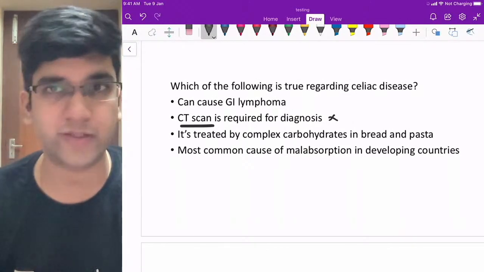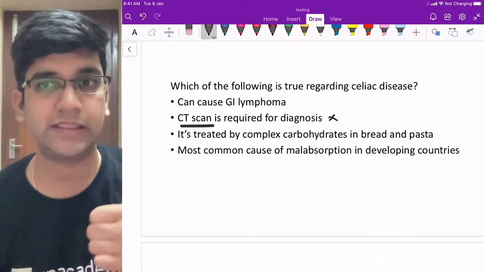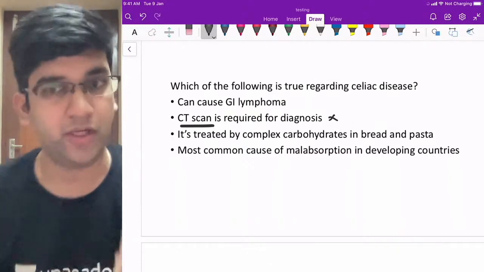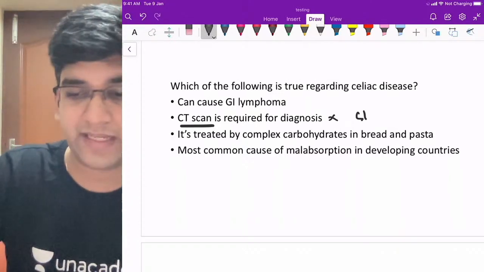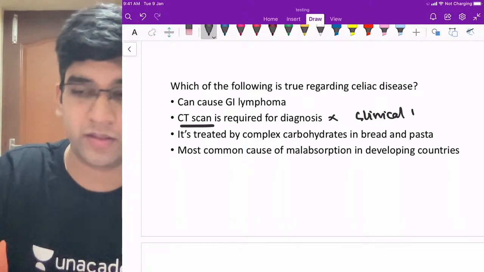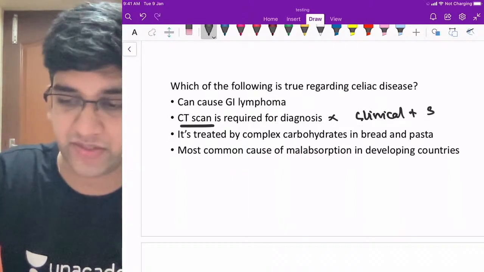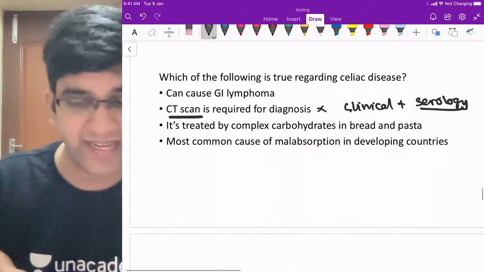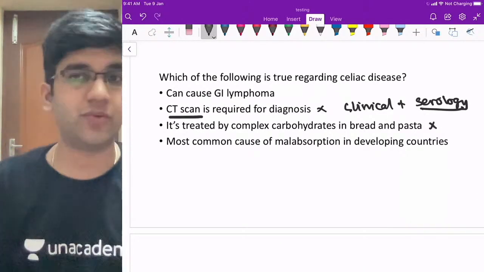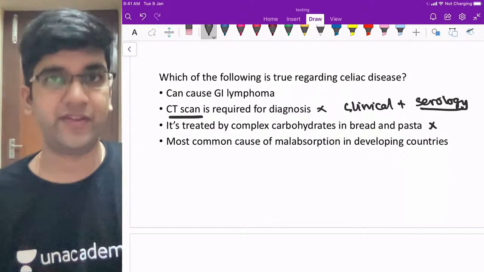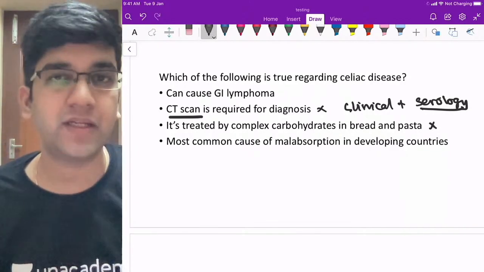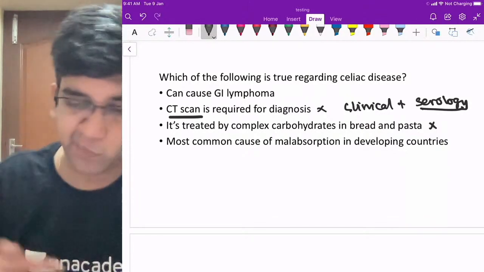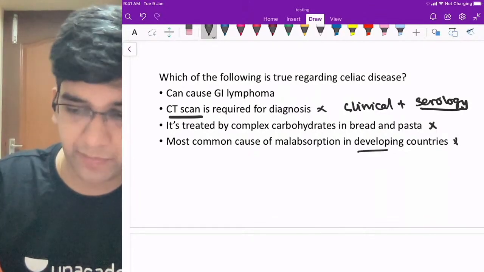How is celiac disease diagnosed? Clinical plus you have your serology, right? We're going to diagnose with clinical examination, plus clinical findings, history, plus serology. Serology is the main thing for diagnosis. Is it treated by complex carbohydrates and pasta? No. I should avoid everything. Bread, no, I should avoid, right? They do have wheat. The wheat-containing food should be avoided. That's how we treat. Is it the most common cause of malabsorption in developing countries? No.